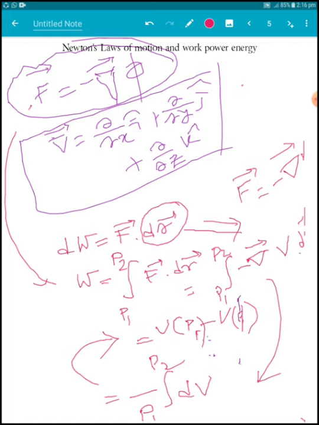From this we get V(p1) minus V(p2), which is the W, where V is the potential.